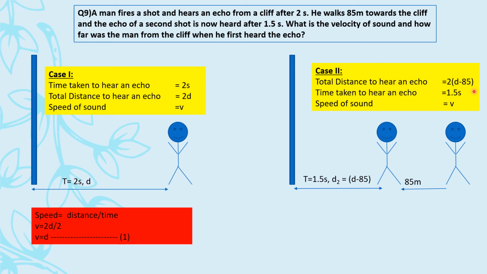So time to hear an echo would be 1.5 second. Speed or velocity would be v. Right? Formulas apply करें दोनों cases के लिए individually. So if I apply the formula here, speed is equal to distance upon time. Speed v है, distance 2d है, time 2 है. 2 cancel हो गया. So we land to v is equal to d.